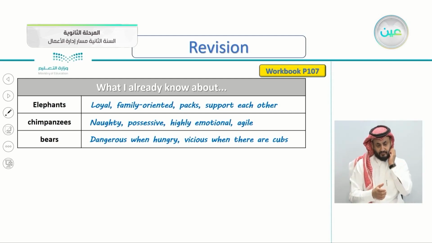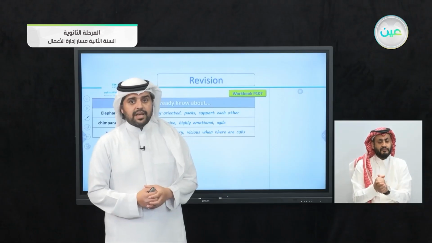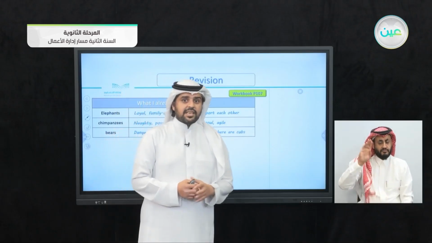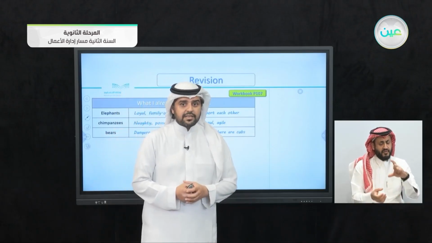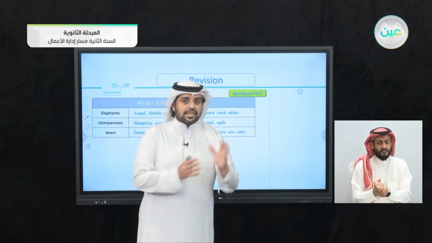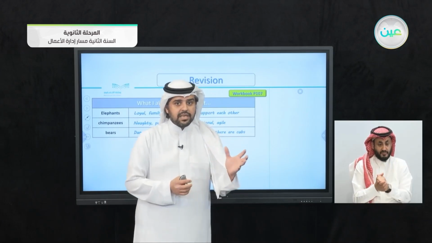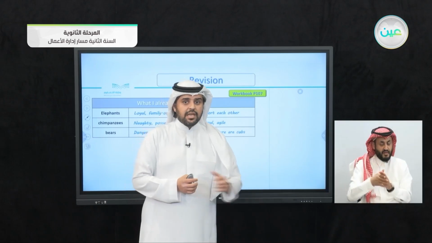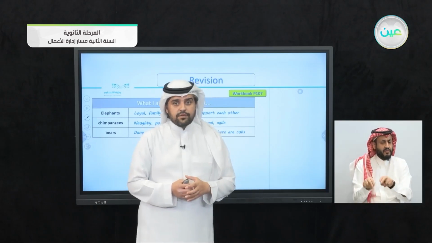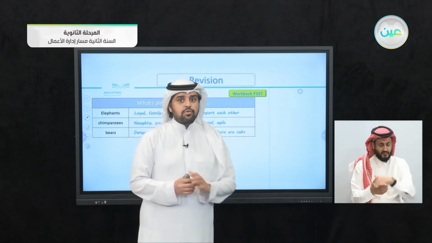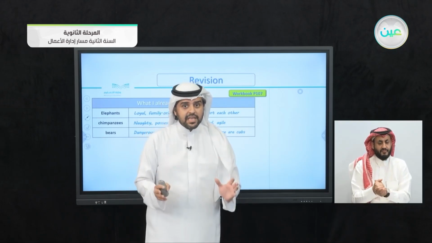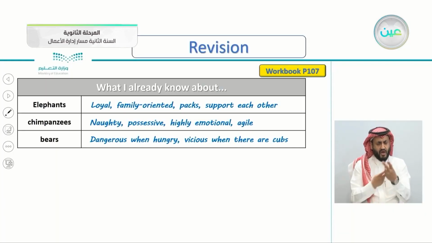So what are cubs here? What do you mean by cubs? Yes, cubs are small bears. You can mistake it for the word cups, but that one is with P. This one is with a B. So cubs, if you see a bear and his cub, move away because he can be very dangerous. So dangerous when hungry, vicious when there are cubs.